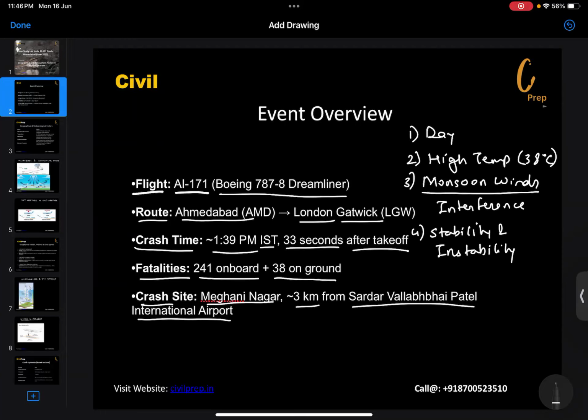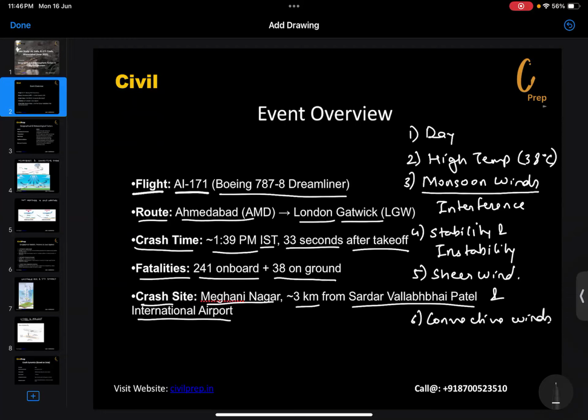There is development of conditions of instability and stability. Here we'll be seeing certain other concepts with respect to shear wind and convective winds, which are also quite important. There might be certain other reasons because of which the crash has taken place, but we can analyze certain atmospheric and geographical factors which could have been one of the reasons for the event.